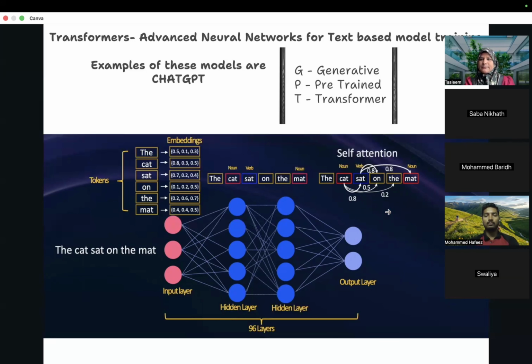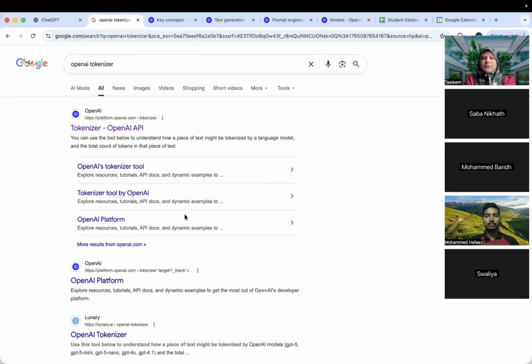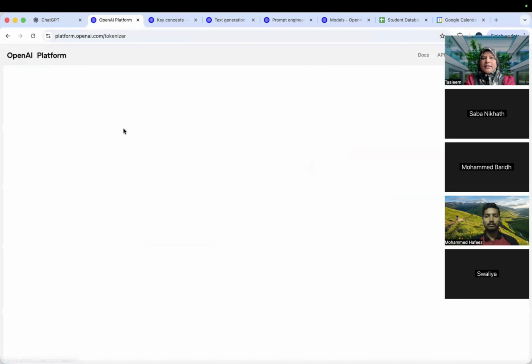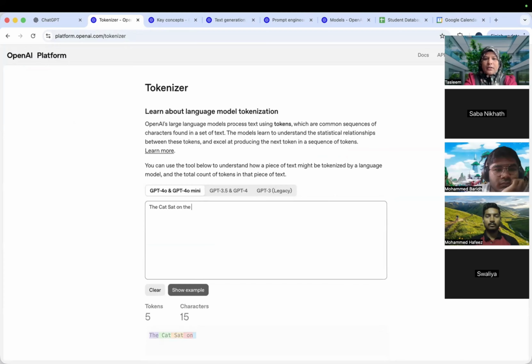So where can you see these tokens? If you go to this link, you'll see the tokenizer, how tokens are given for different models. I give the same statement: the cat sat on the mat.